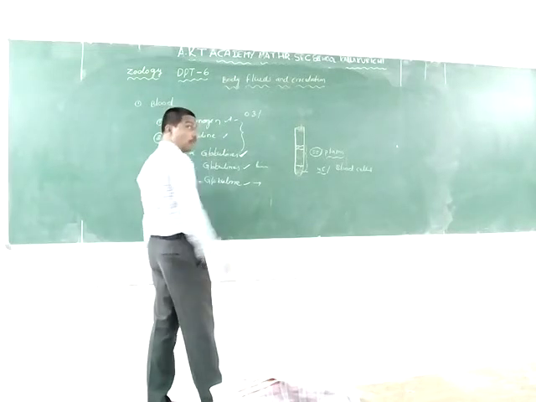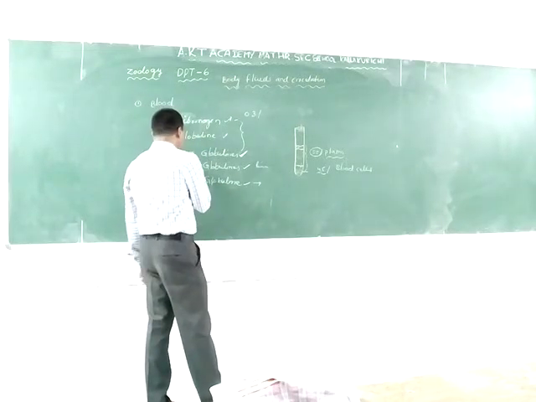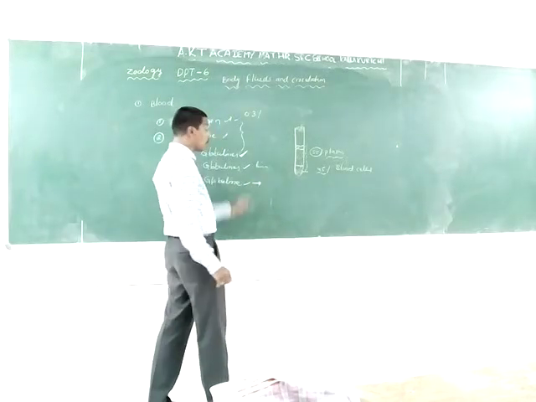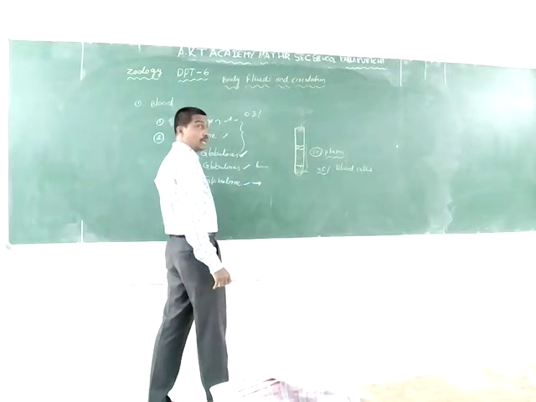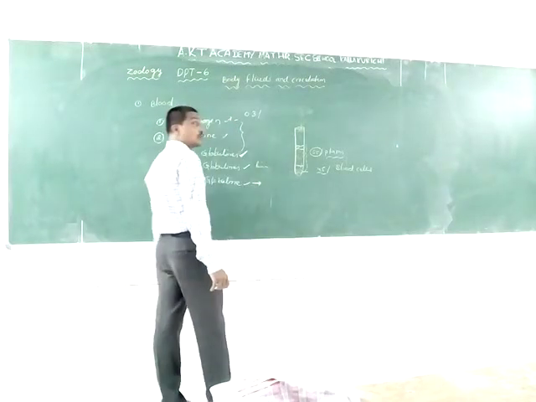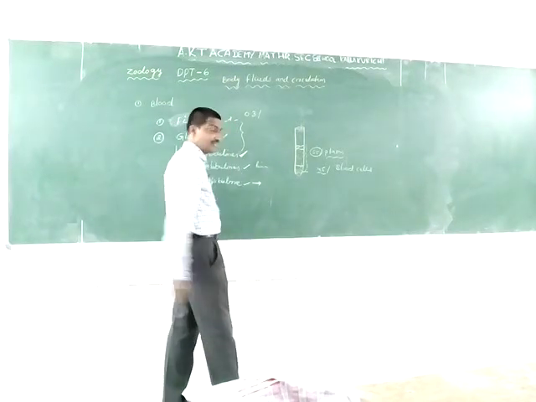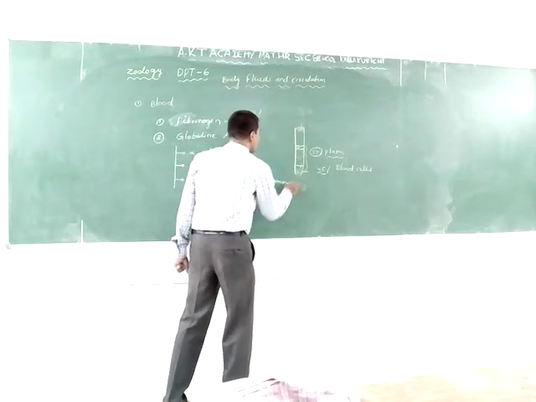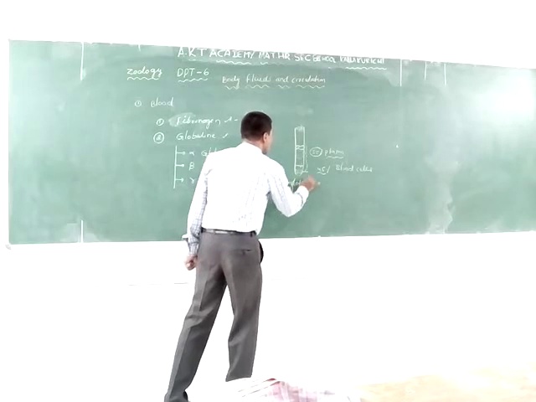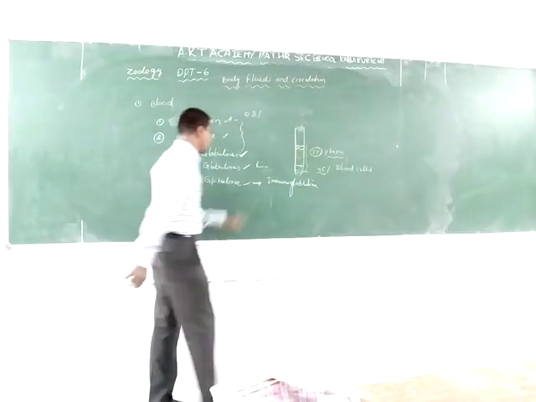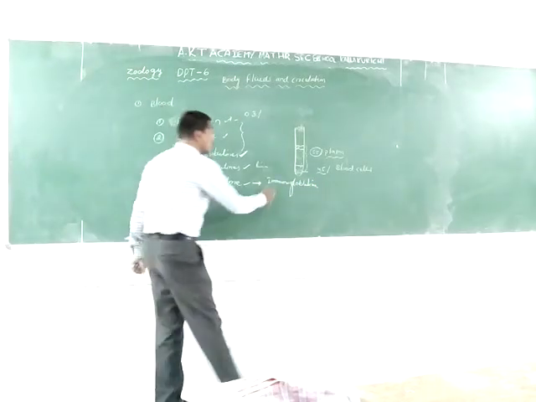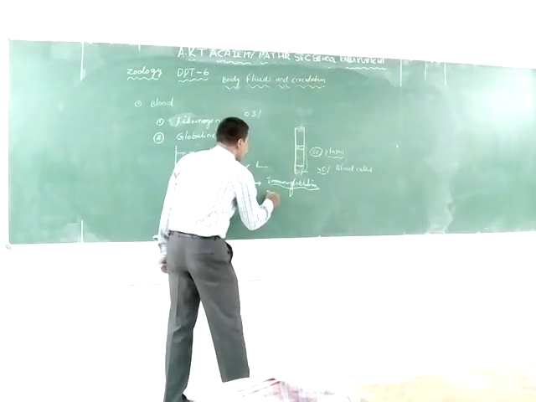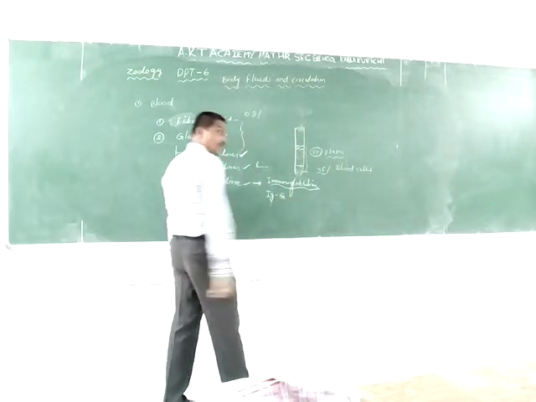Gamma globulins produce antibodies, which are also known as immunoglobulins, or Ig. Five types of immunoglobulins are there. The first one is IgG.